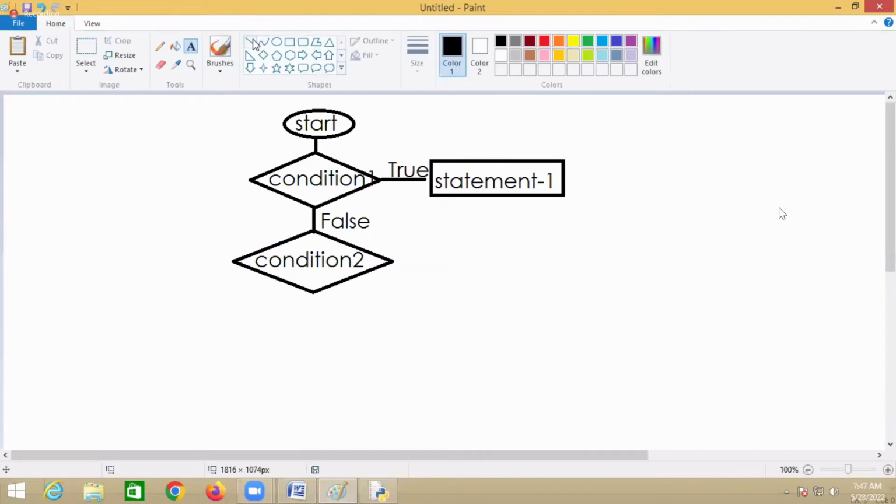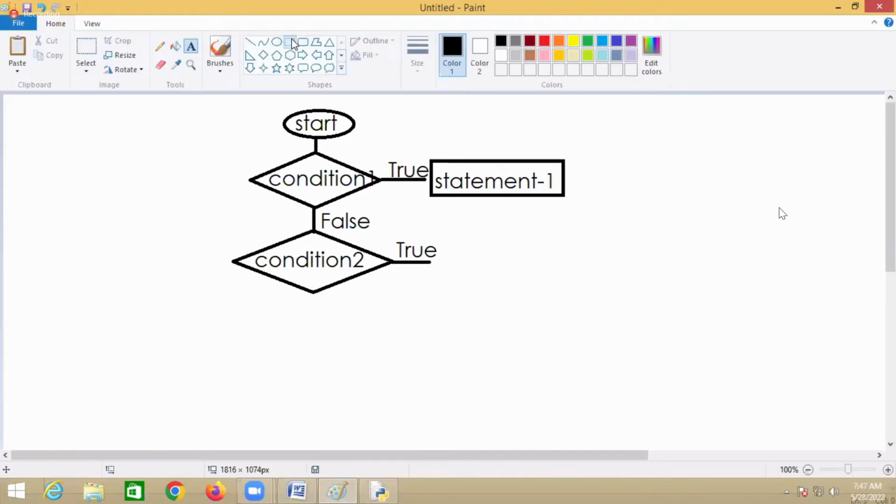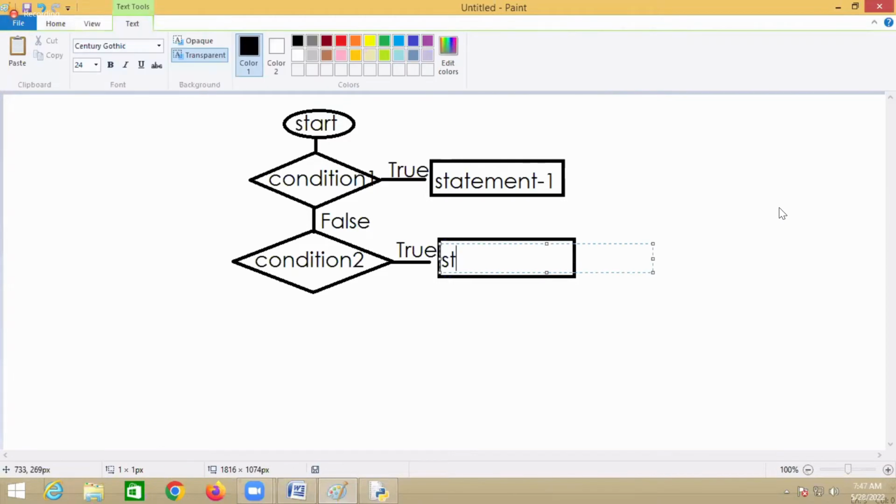If condition 2 is true, you execute statement 2.